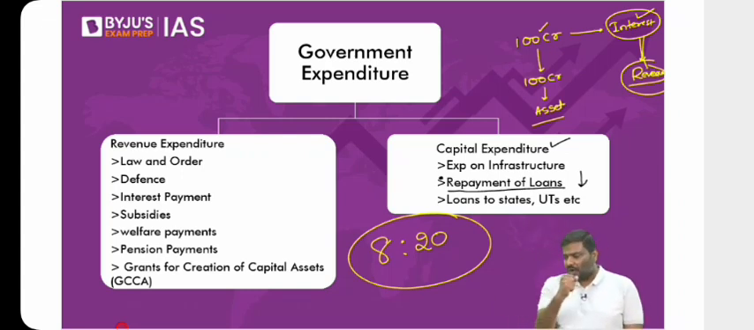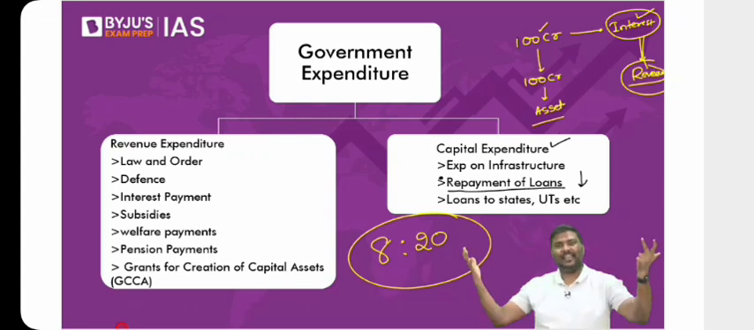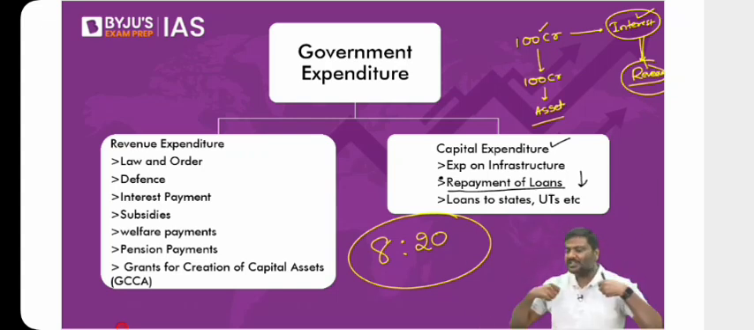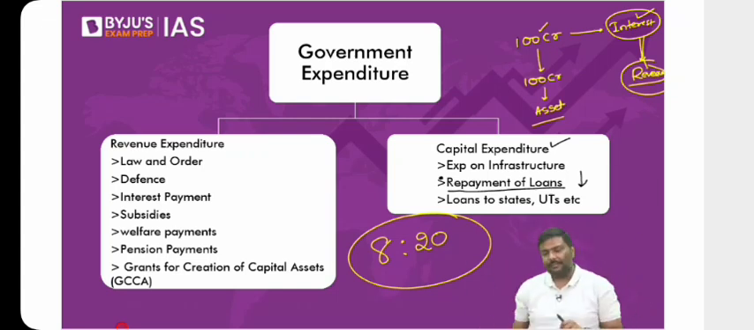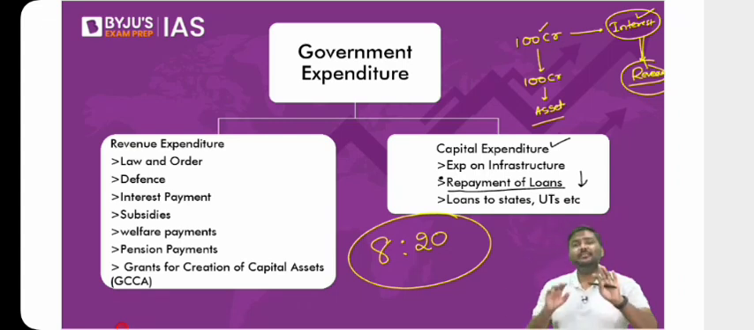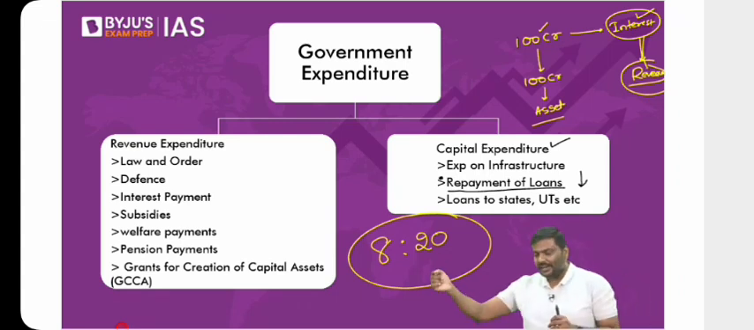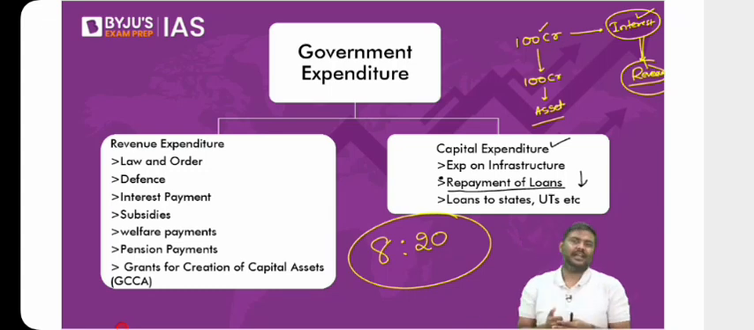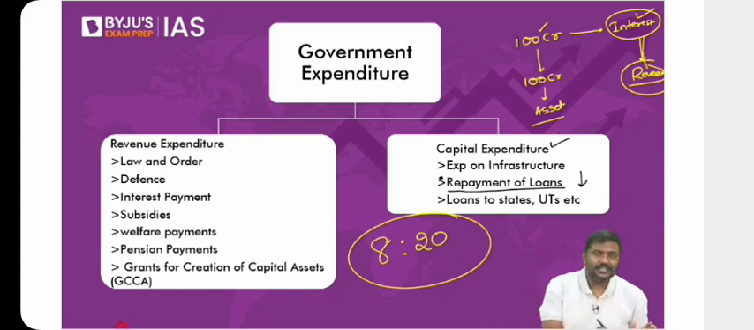But the government simply says, because I'm not spending directly, I will not keep it under the capital. It is just a technical point. Many of the experts do not agree with that. They'll simply say that whether you are spending directly or indirectly doesn't matter; it is associated with the capital side. But even today, the Government of India keeps GCCA as a part of revenue itself.